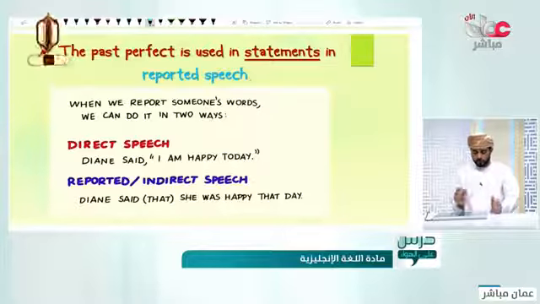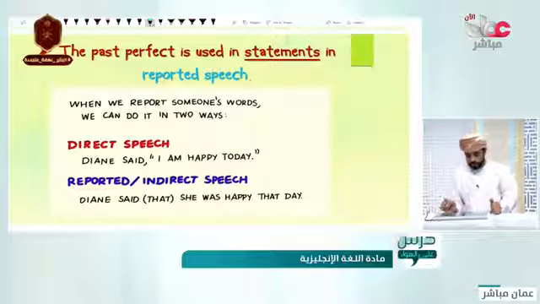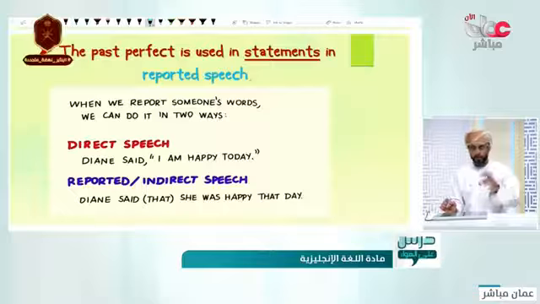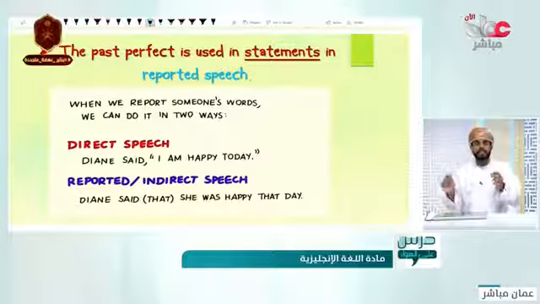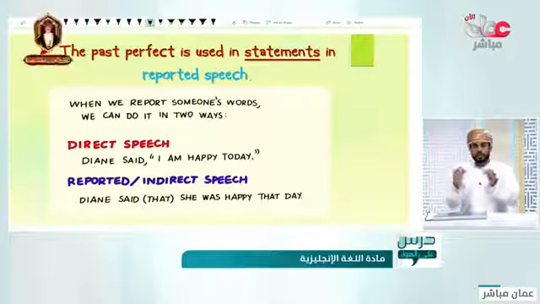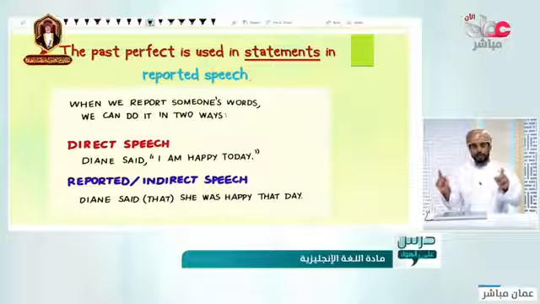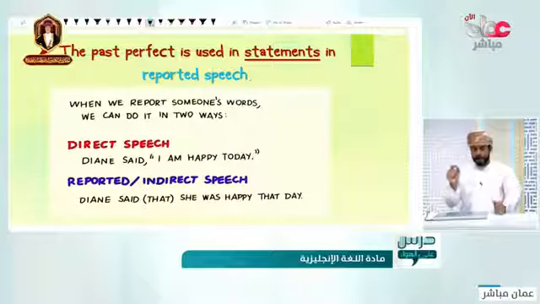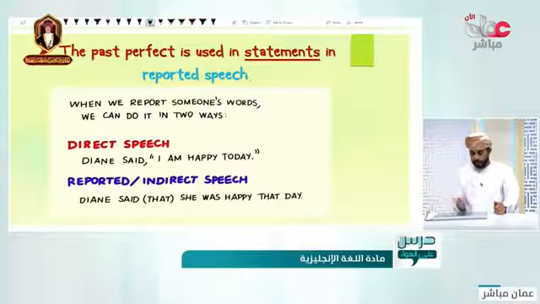Let's have a look here. When you report someone's words, you can use two ways. Either you use direct speech, where you just copy what he said, like here: Diana said, "I am happy today." The word am refers to Diana because she said the same words within the quotation marks.